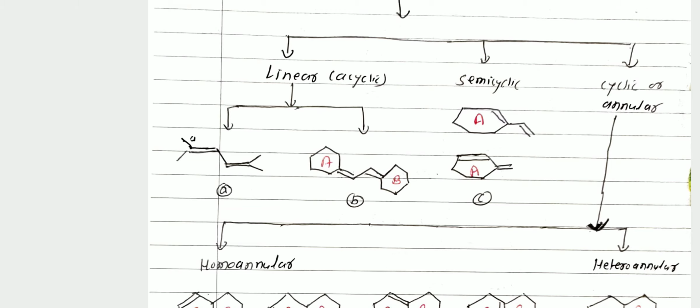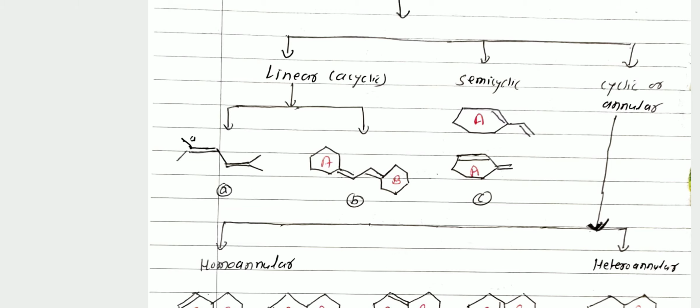Then the second type of diene is the semi-cyclic diene. Semi-cyclic diene. I am drawing two structures. Here in semi-cyclic diene, semi means one double bond is present in the ring and another double bond is outside the ring. These two structures are similar. Here ring A contains one double bond and another double bond is outside the ring.